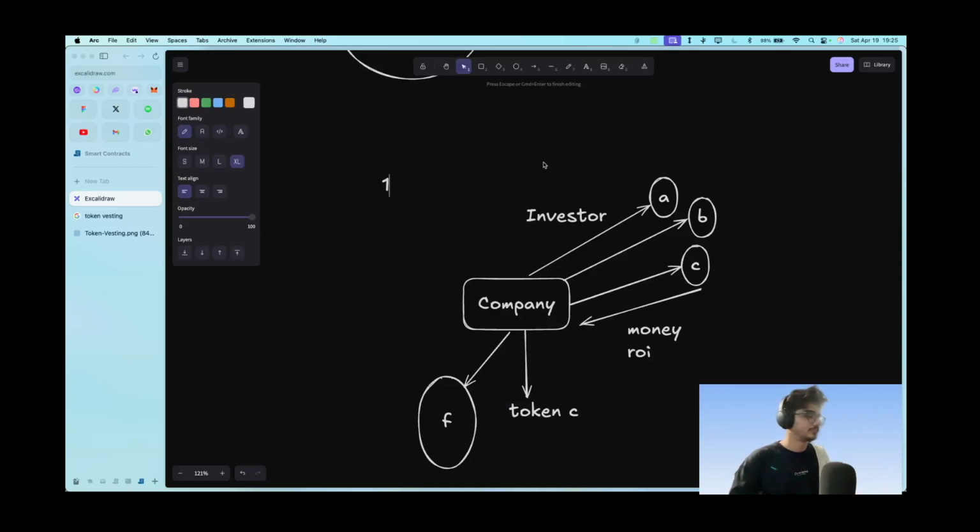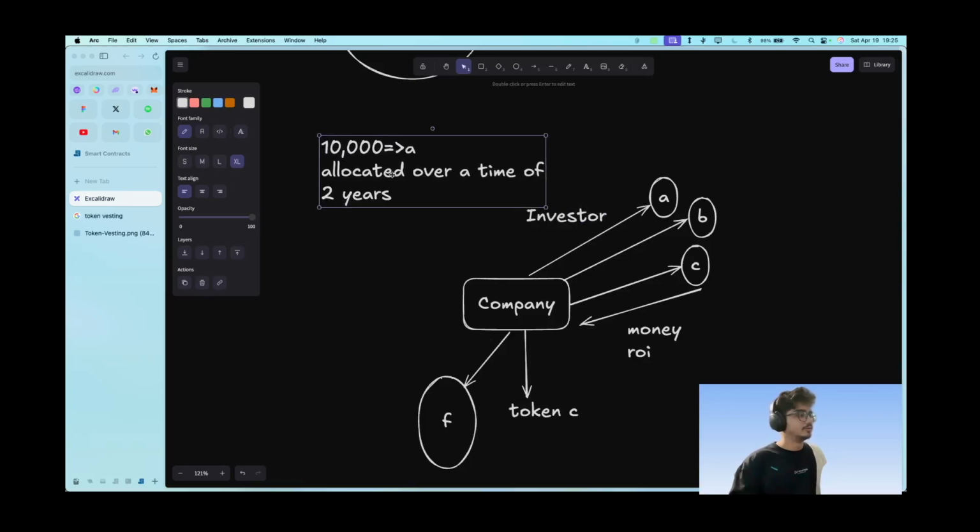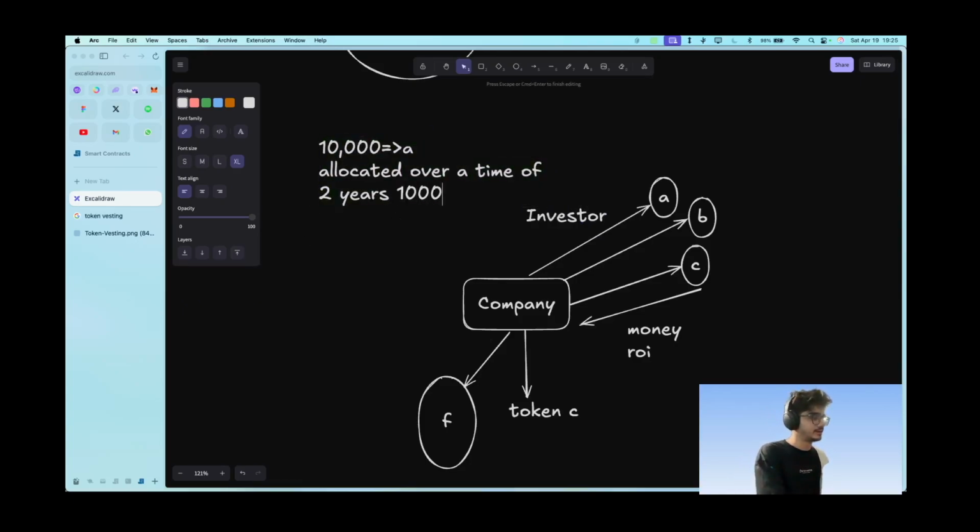Let's say there are 10,000 tokens allocated to A, but they will be released over a time of, let's say, 2 years. So we can say the 10,000 tokens are spread over 24 months.